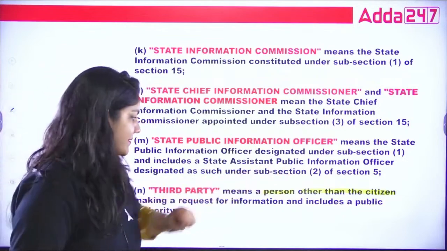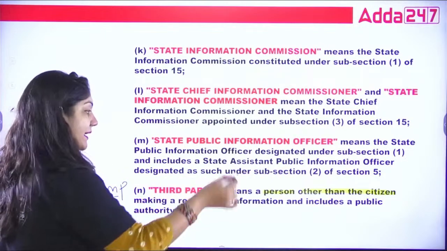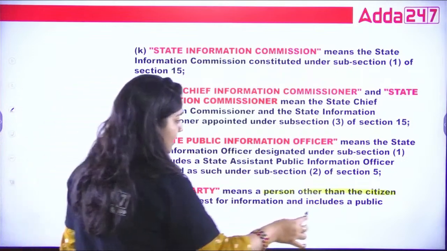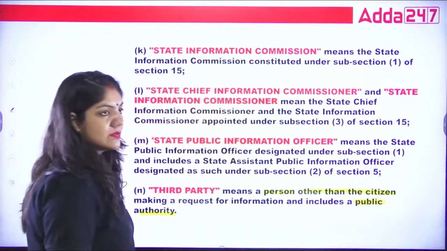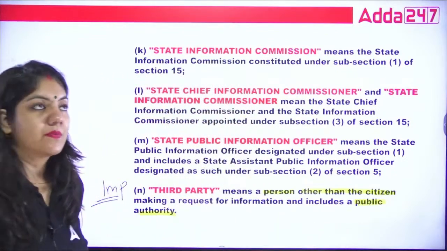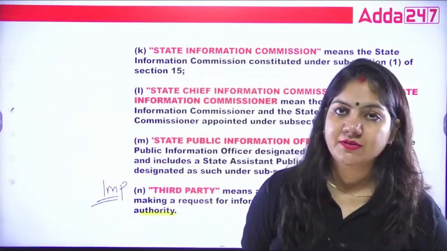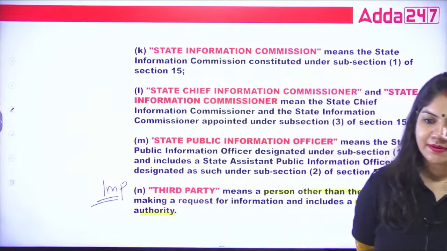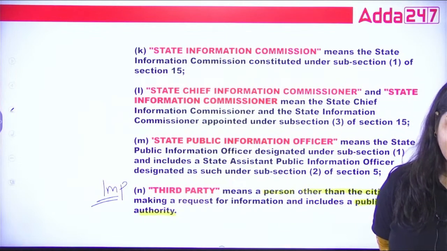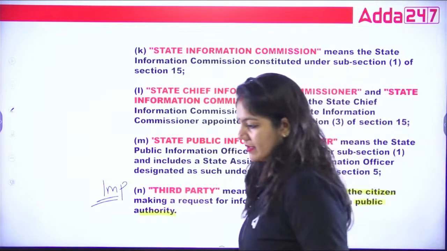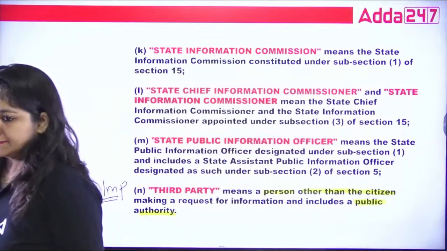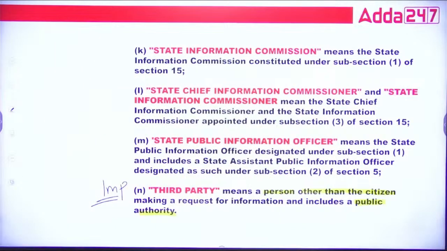This is called a citizen, plus it includes public authority. So if a public authority wants information from another public authority, that also comes under this. That is a third party. So this is very, very important. Okay guys, this is very, very important.